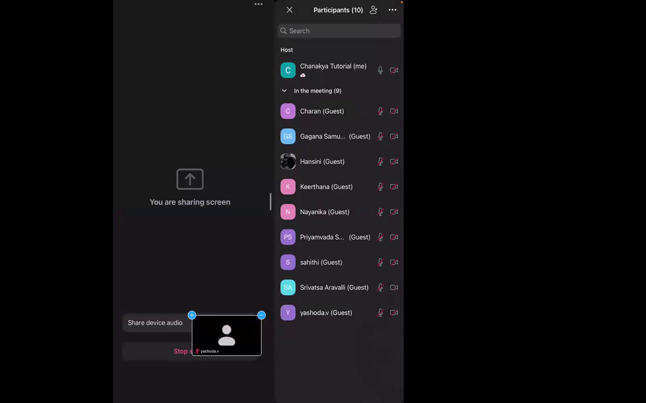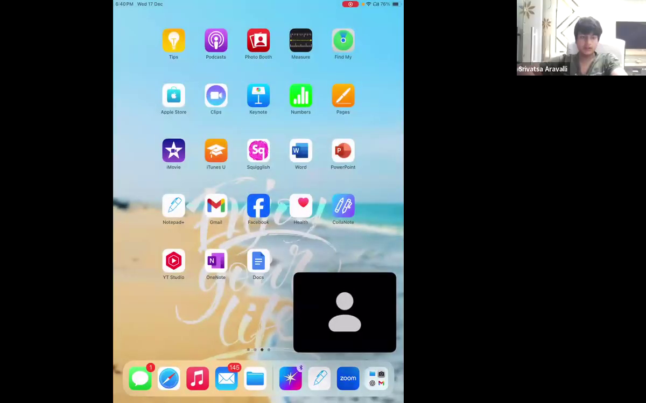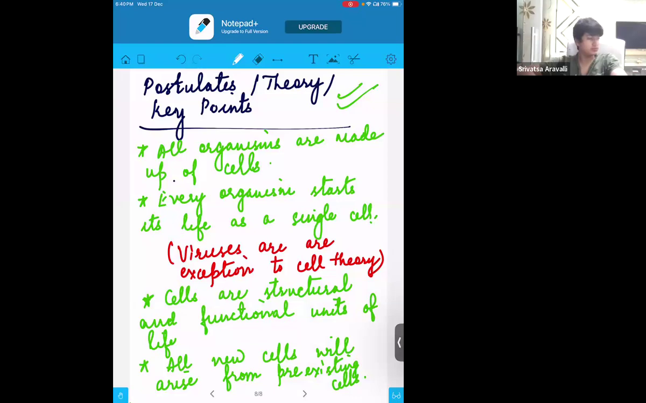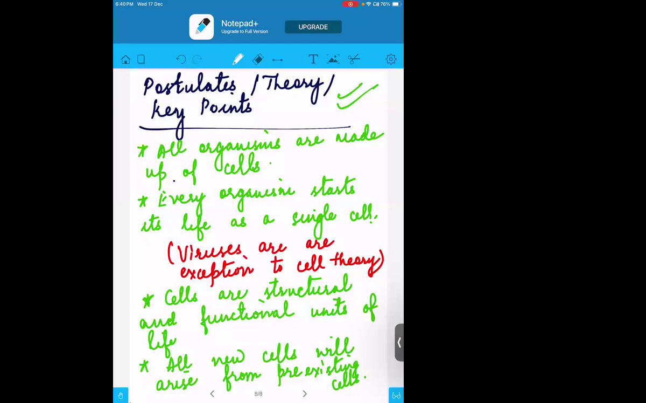Srivatsa, what about you? Do you have any doubt? A little bit, but I can clear it. No, you tell me what doubt you have.